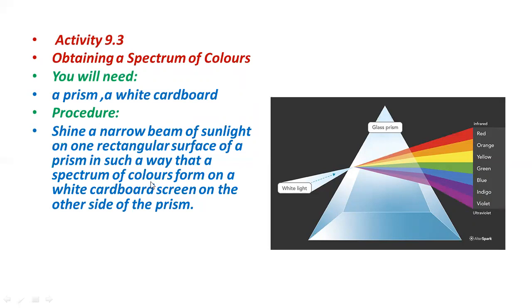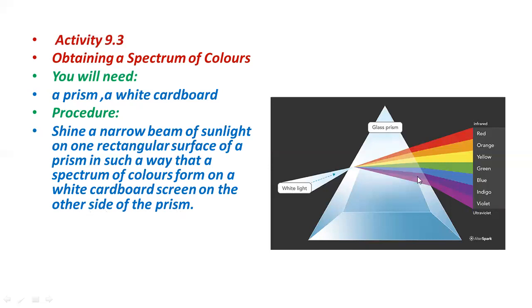Shine a narrow beam of sunlight on one rectangular surface of a prism. I told you that these are the rectangles in a prism. One rectangle, this is the rectangle. This is also a rectangular surface. So when the white light shines on any of the rectangular surfaces of a prism, it falls on the prism in such a way that the spectrum of colors forms on a white cardboard screen on the other side of the prism.